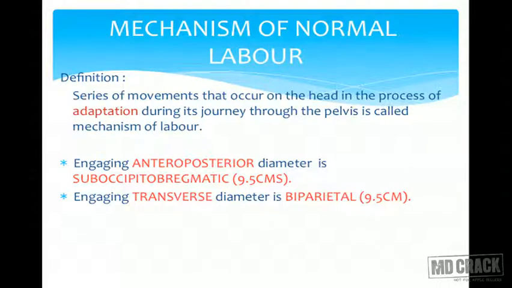You all know the pelvis has an anteroposterior diameter and a transverse diameter. So when engagement takes place, the anteroposterior diameter usually is suboccipitobregmatic. The fetal head anteroposterior diameter is suboccipitobregmatic, which is 9.5 centimeter. And the engaging transverse diameter is biparietal diameter.